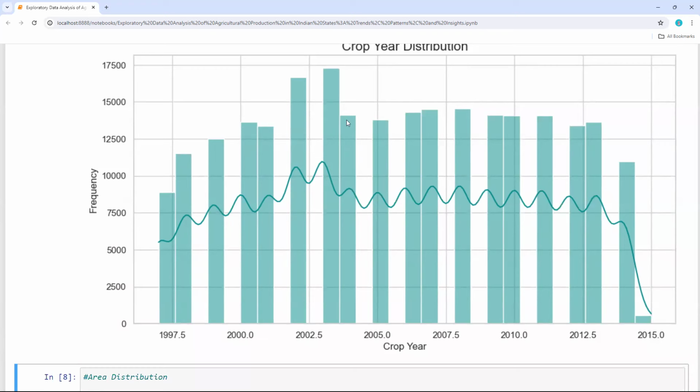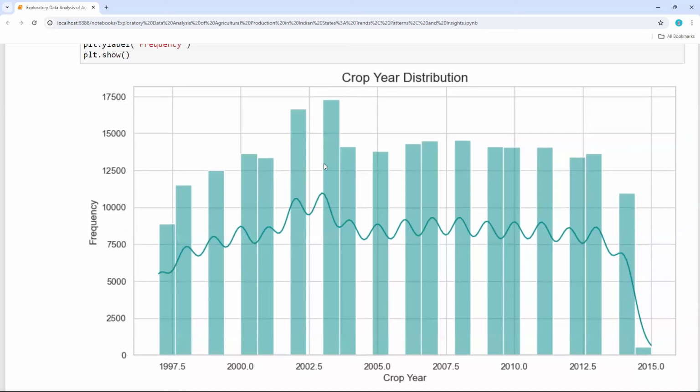Then it was almost similar from 2004 to 2012. The production of the crop is almost similar, the distribution is very similar, identical. Whereas from 1997 to 2002, it increased in an exponential manner. Then we do not have complete data for 2015, so that is the reason why, as per the data, it is something like this. So this is how you can look at the crop production year on year.